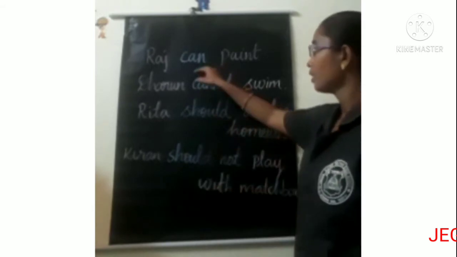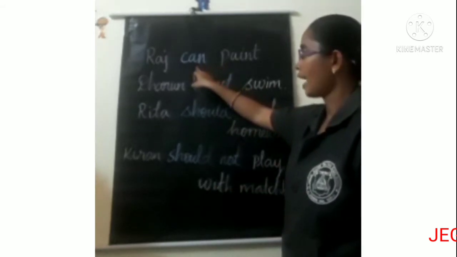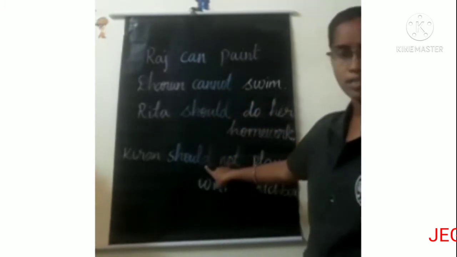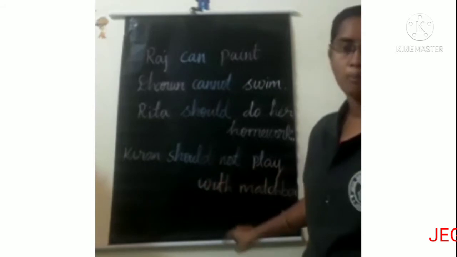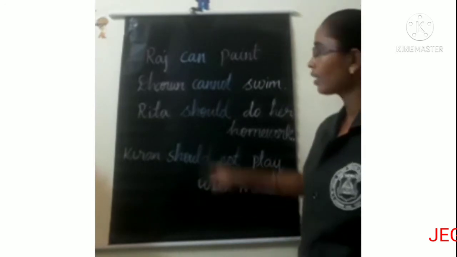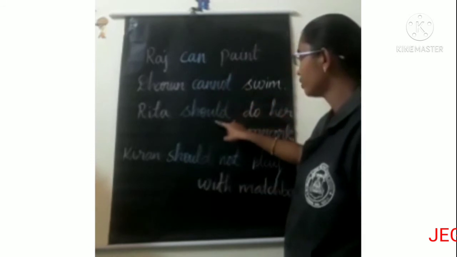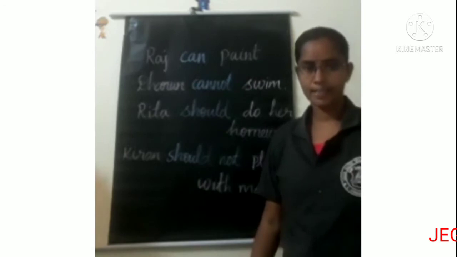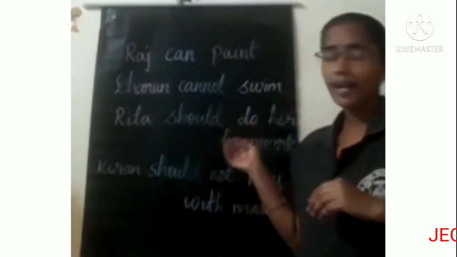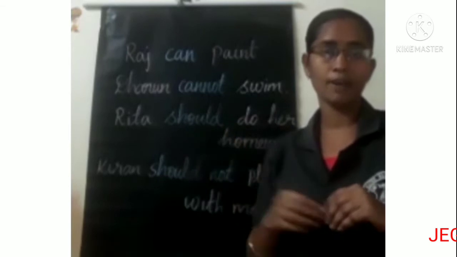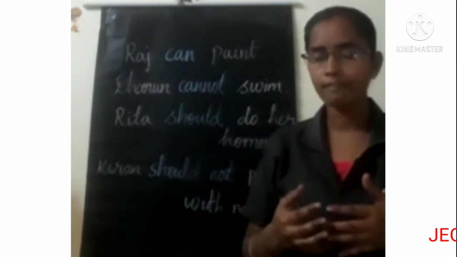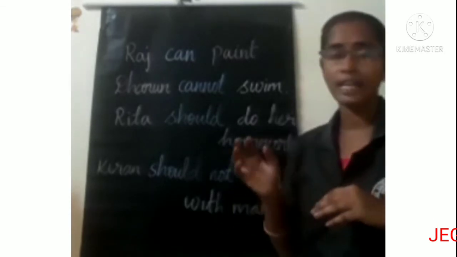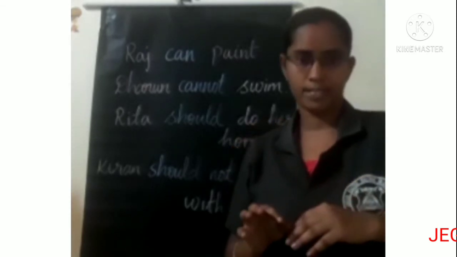Children, the words can, cannot, and should not are called modal auxiliaries. They are helping verbs and are used along with main verbs to convey meaning for a special purpose.